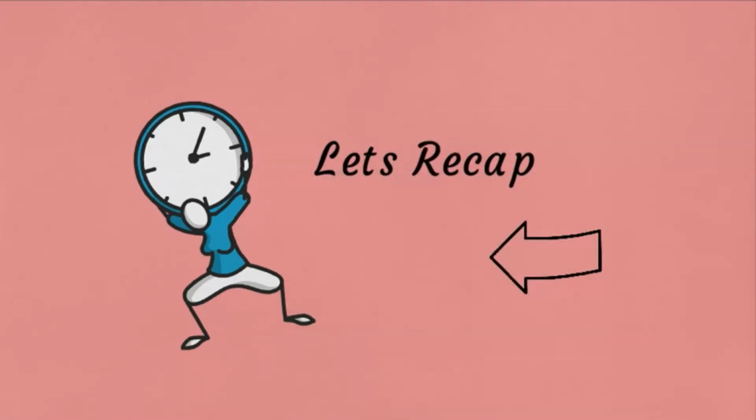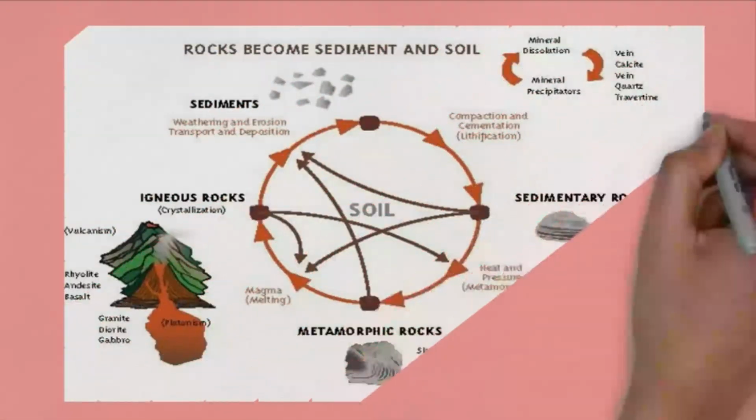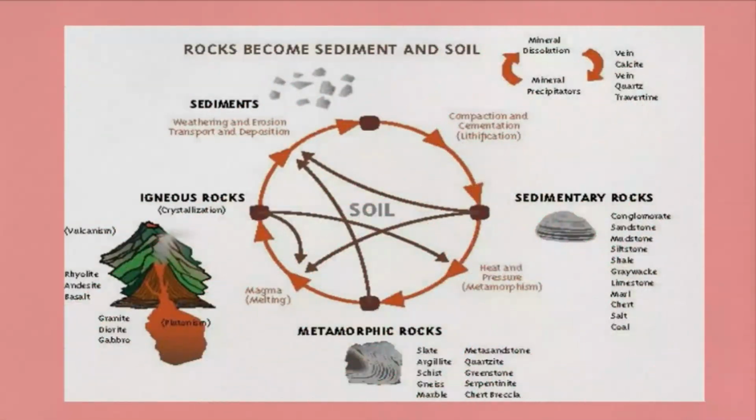Rock cycle is a group of changes. Igneous rock can change into sedimentary rock or metamorphic rock. They are formed when magma cools and makes crystals. Igneous rocks can be formed above or below the ground. When magma pours out on Earth's surface, it is called lava. Yes, the same liquid rock matter that you see coming out of volcanoes.